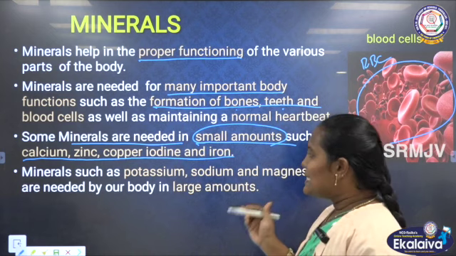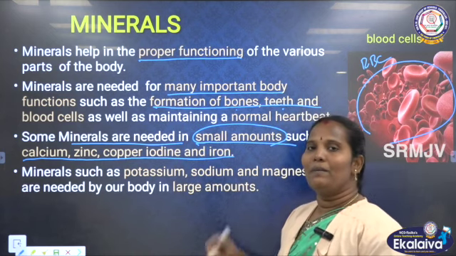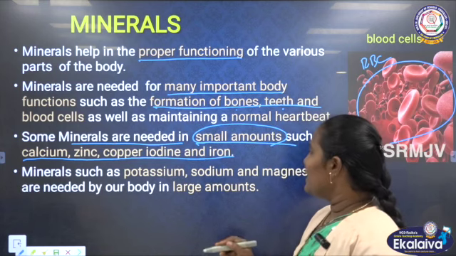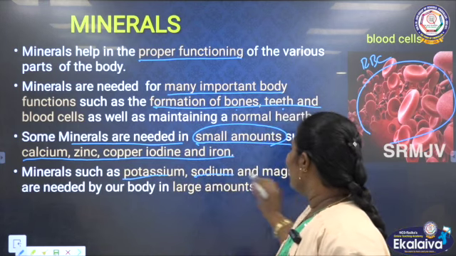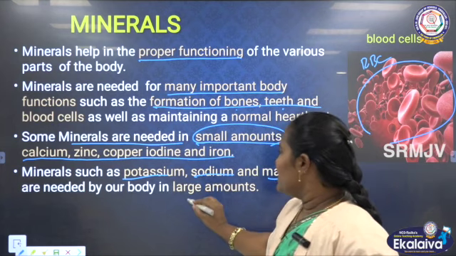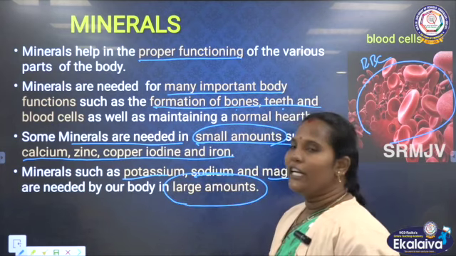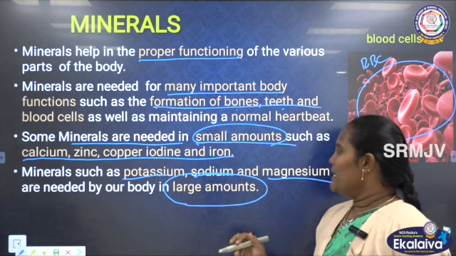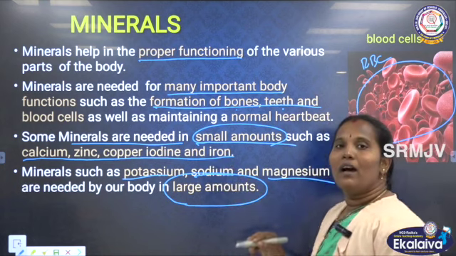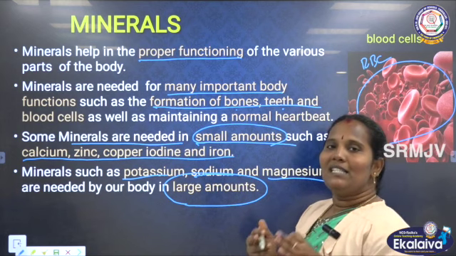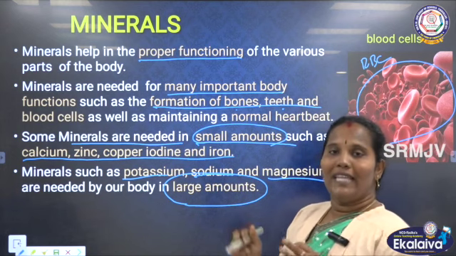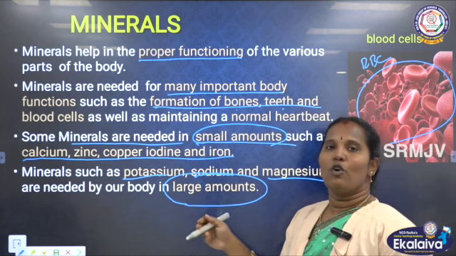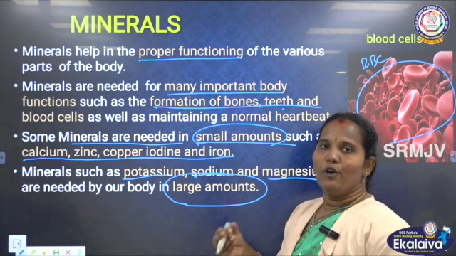Then some other minerals are needed in more quantity in our diet. What are they? Potassium, sodium, magnesium. These three we need in large amounts in the diet. Why? Potassium and sodium support the metabolism process happening in our body, giving extra support to it. That's why potassium and sodium are needed in extra amounts in our diet.